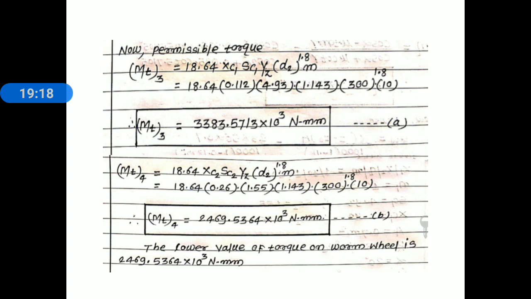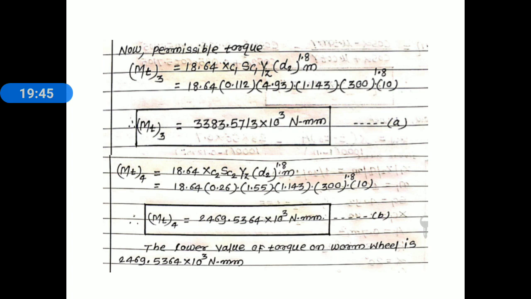Consider equation A. Next, the value of permissible torque, MT4, is equal to 18.64 XC2 SC2 YZ D2 raised to 1.8 into module. Here again substitute the known parameters: 18.64, XC2 0.26 that is given, SC2 that is also given 1.55, YZ that is also given in the problem statement 1.143.